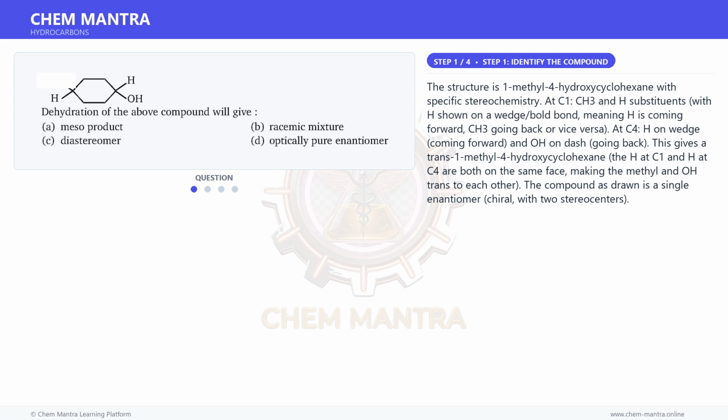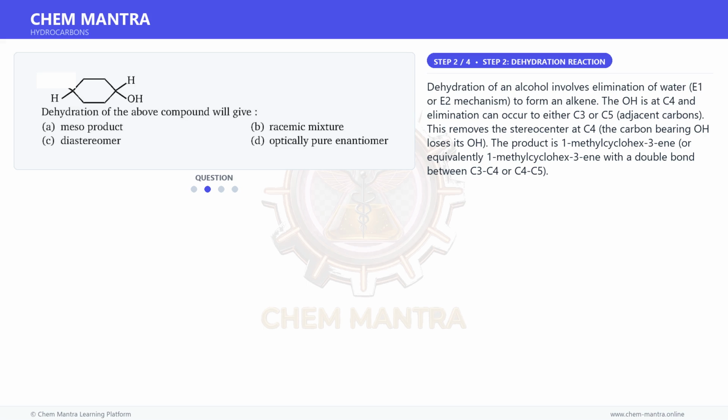1-methyl-4-hydroxycyclohexane. The H at C1 and H at C4 are both on the same face, making the methyl and OH trans to each other. The compound as drawn is a single enantiomer, chiral, with 2 stereocenters. Moving on to the next step.